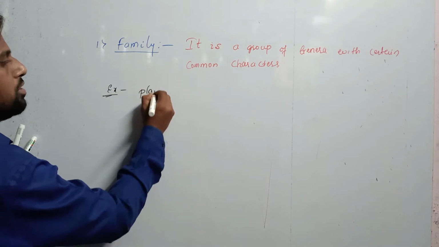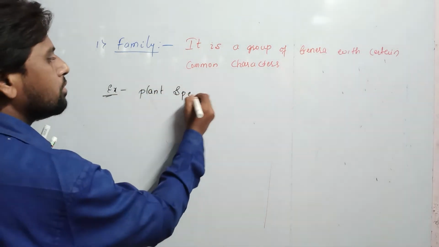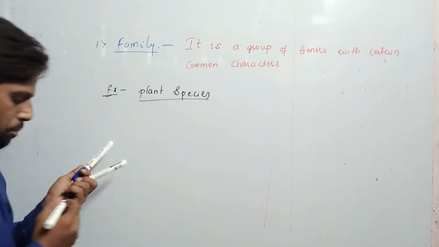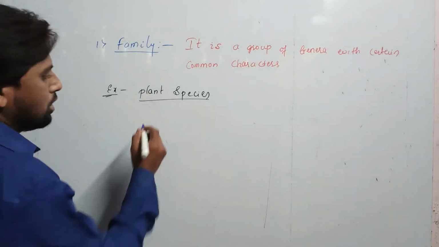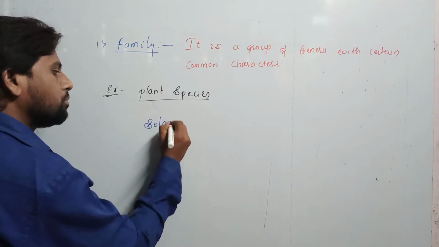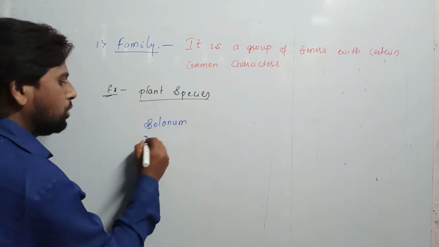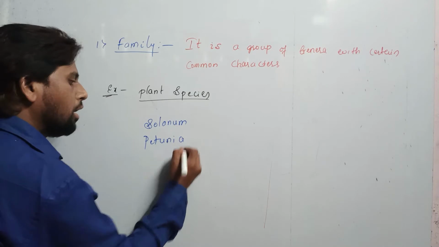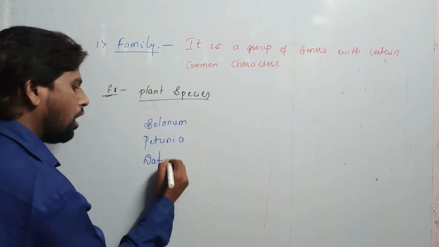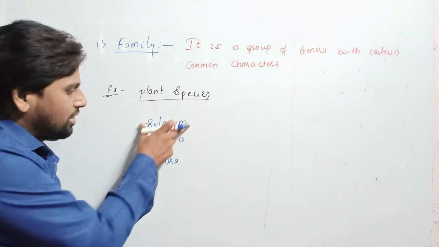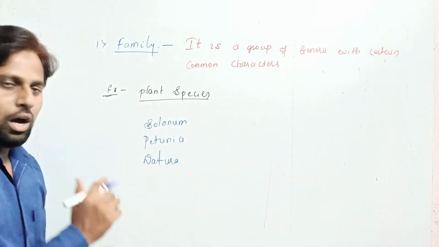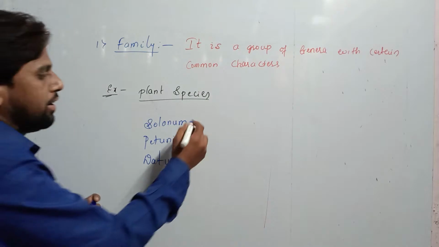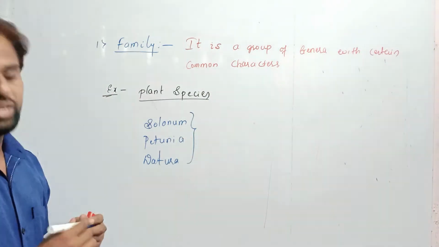In plant species we will see first. Some of the genera I will name: Solanum, Petunia and Datura. Students, these are three different genera, and they are included under the same family.